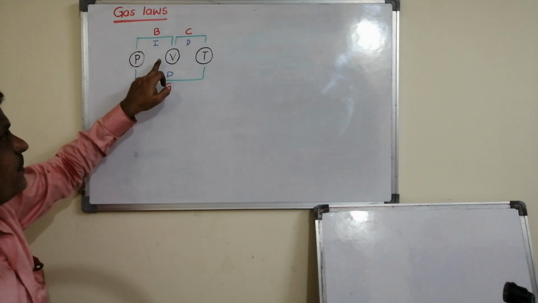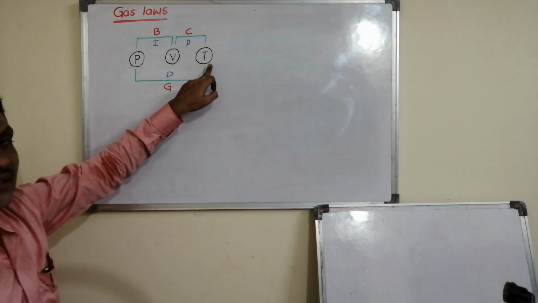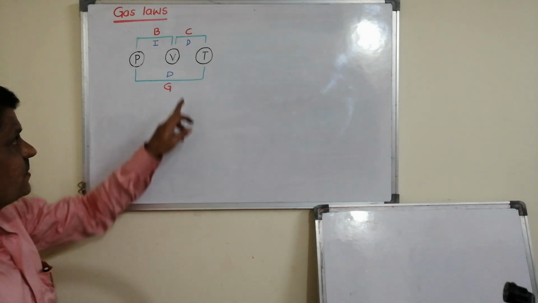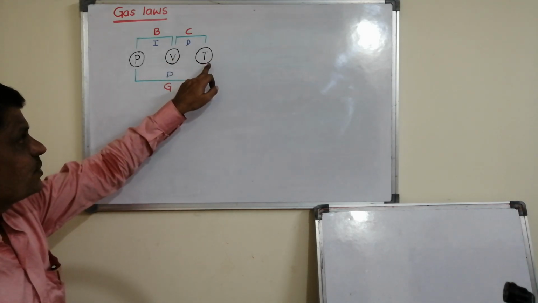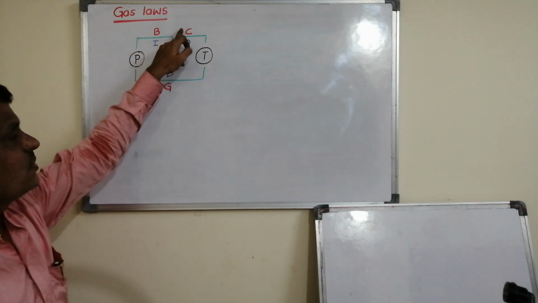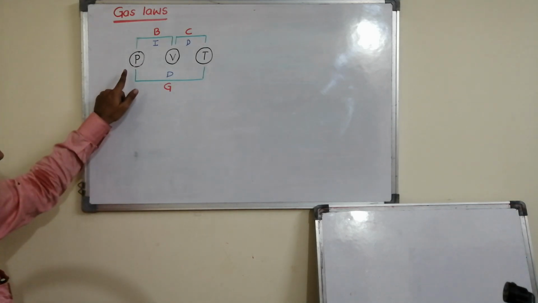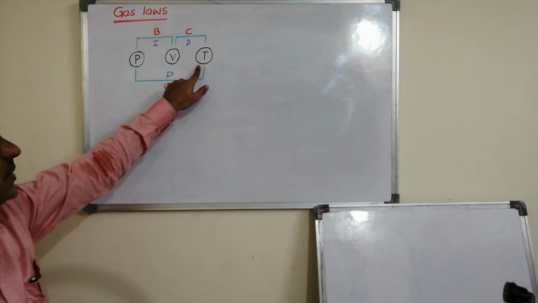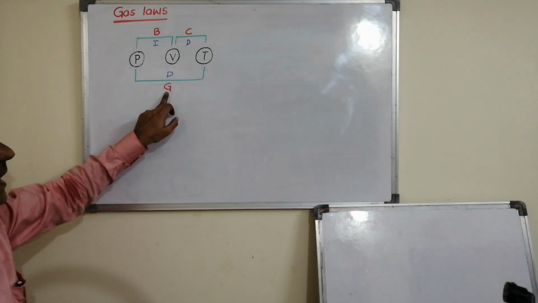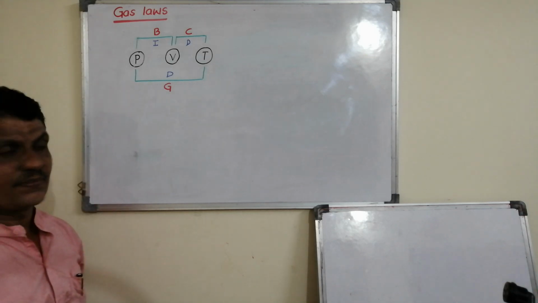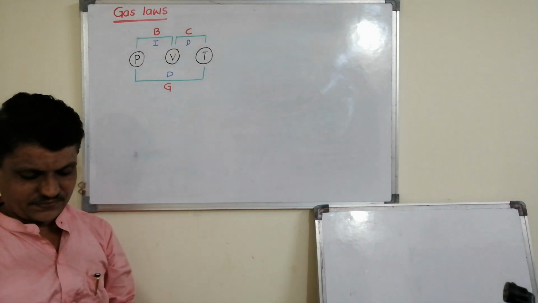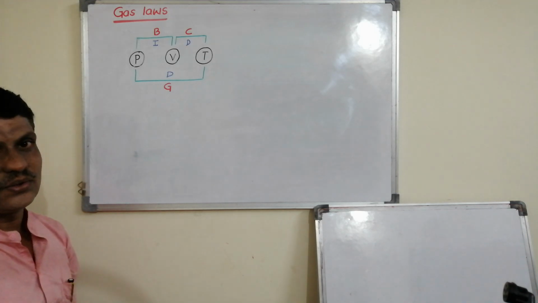Pressure is inversely proportional to volume at constant temperature. It is called Boyle's law. Next, volume is directly proportional to temperature at constant pressure. It is called Charles' law. Pressure is directly proportional to temperature at constant volume, called Gay-Lussac's law. Hope in this figure you can remember all the three laws. Okay, let's write one by one here.